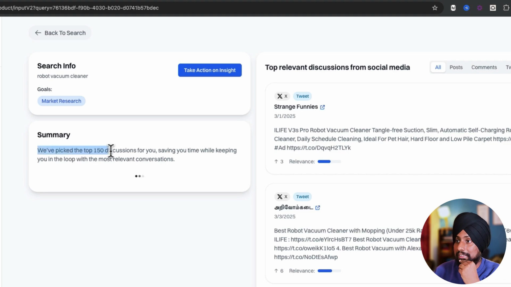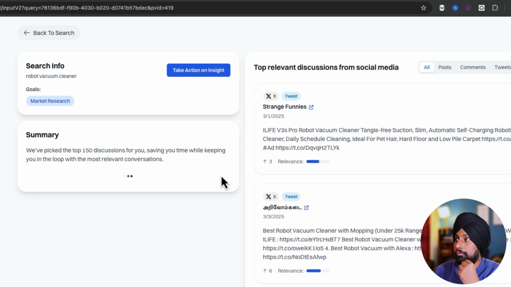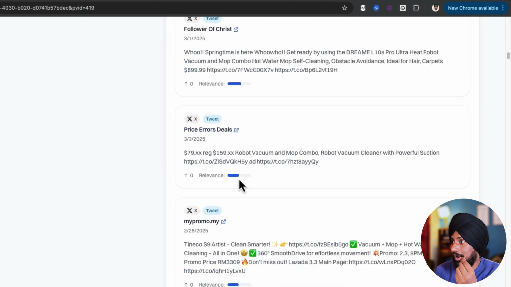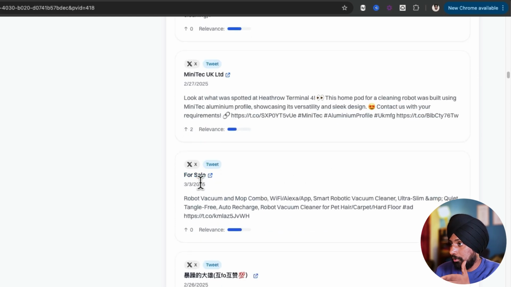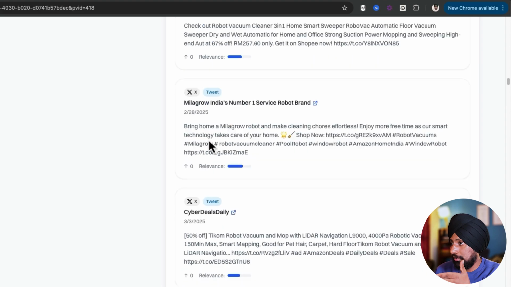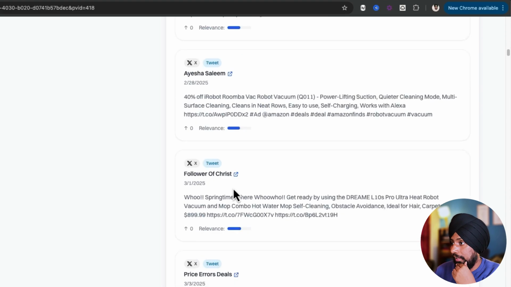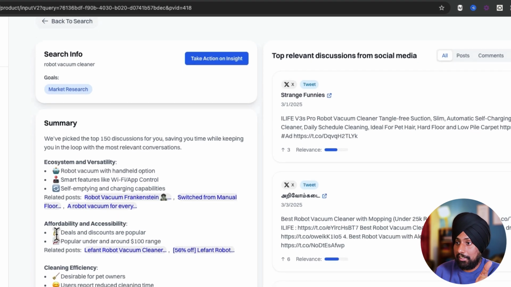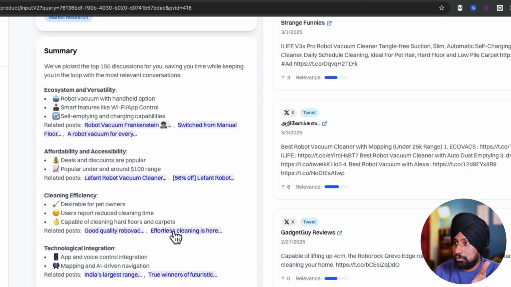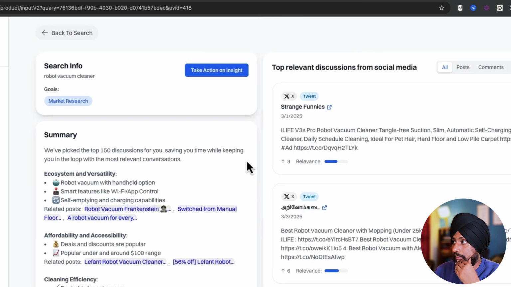Okay, so we have picked the top 150 discussions for you for the deep search. As you can see on the right, it's pretty extensive and it goes down pretty deep here. Okay, this home pod for cleaning robot is mini ticket, so it's talking about different brands. So this particular one for sale, okay, somebody is selling on the, so this is a Milligro, India's number one service robot brand. So you can also go ahead and see this here. On the left side it will tell you about the ecosystem and versatility, affordability, cleaning efficiency. So this and things go on here.